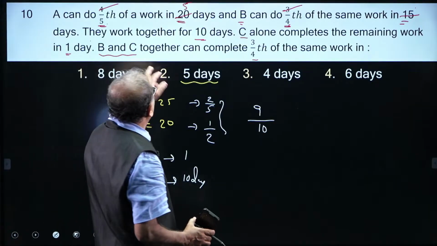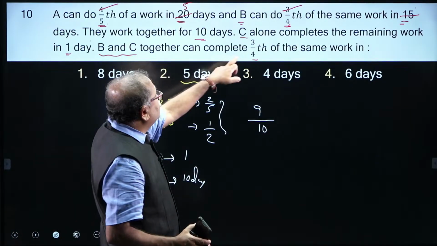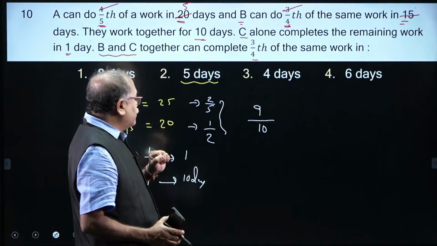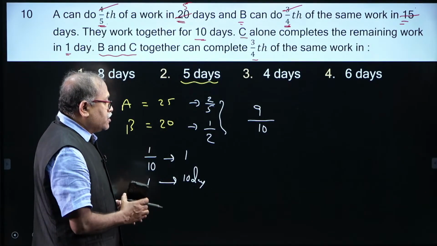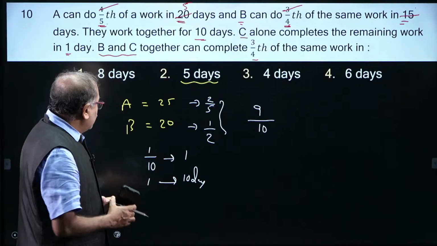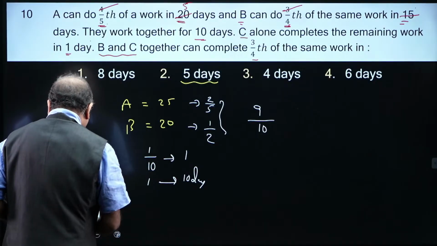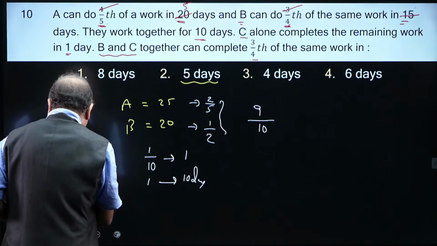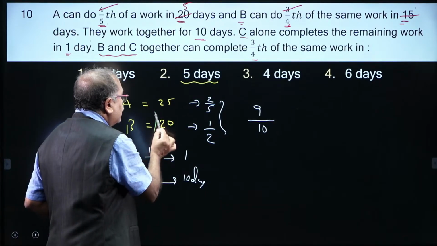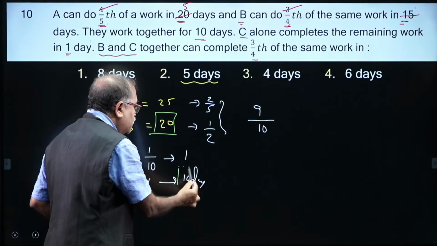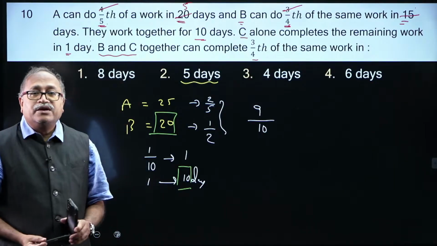Now, B and C together can complete 3/4 of the work in how many days? How do I find out about this part? Look at this, my friends, B and C. B can complete the work in 20 days, C can complete the work in 10 days.